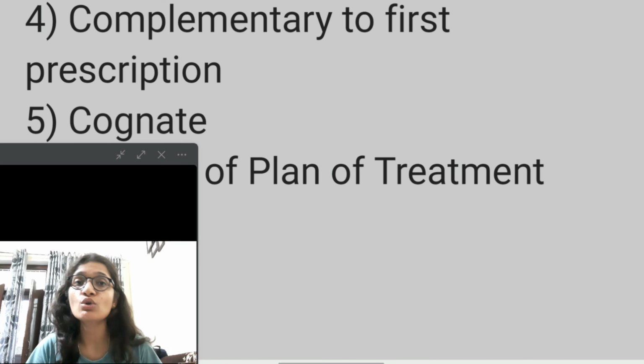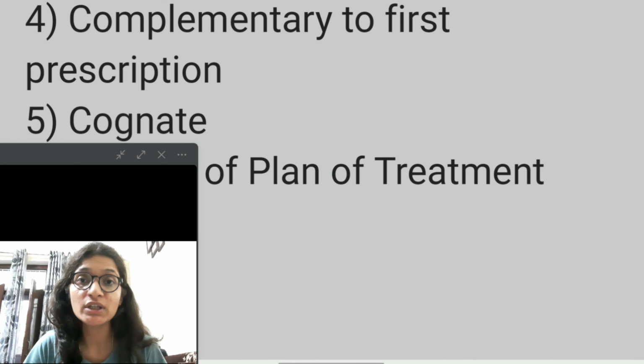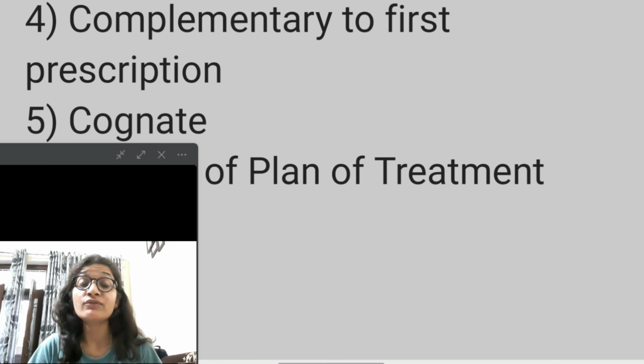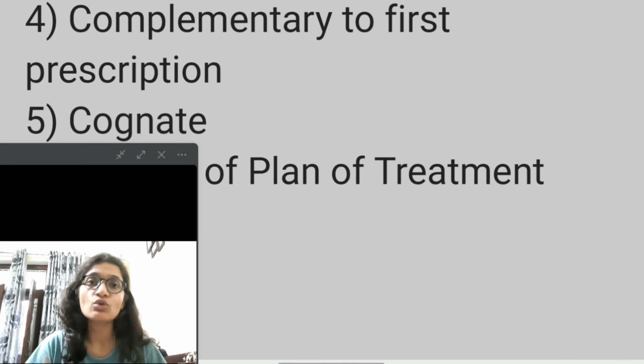The next one is a cognate. Cognate is simply closely related to each other. When you give one medicine to the patient for one symptom, and after that symptom subsides there is a need for another remedy which is closely related to the previous one, this is a cognate.